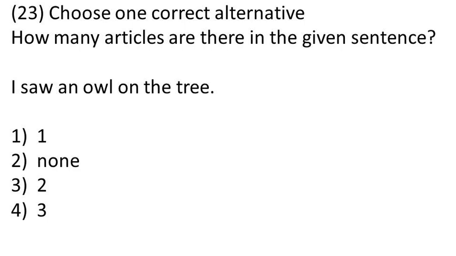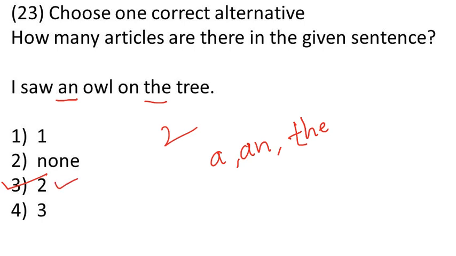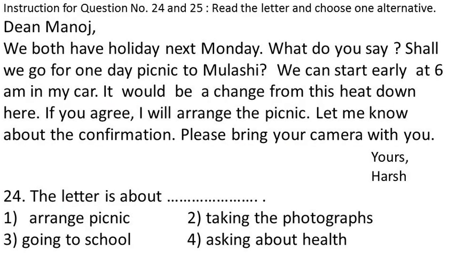Choose one correct alternative. How many articles are there in the given sentence? First of all, we must know what is article. There are 3 articles: a, an and the. How many of these three words are used in this sentence? I saw an owl on the tree. How many articles are there? 2 articles. Where is it written? It is written in option number 3. So this is the answer.